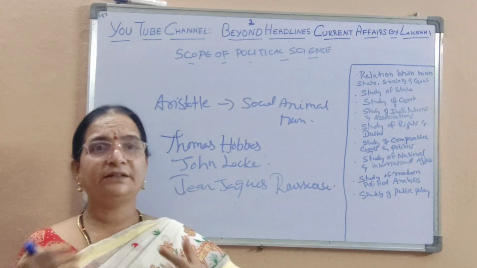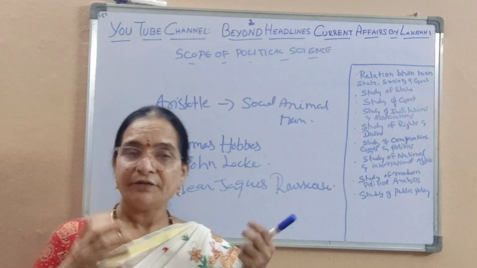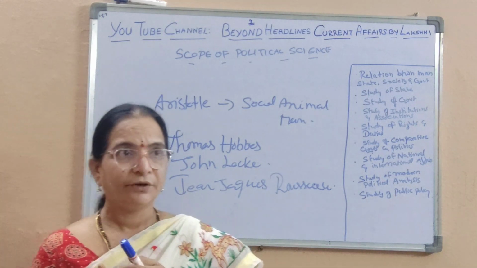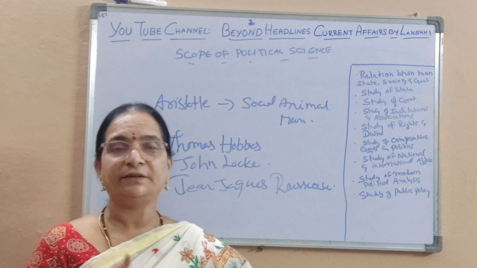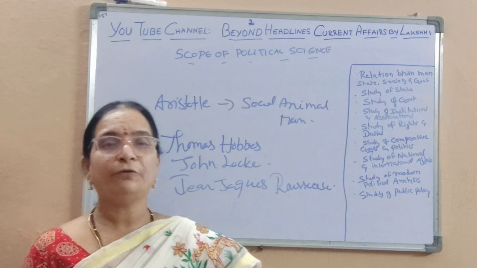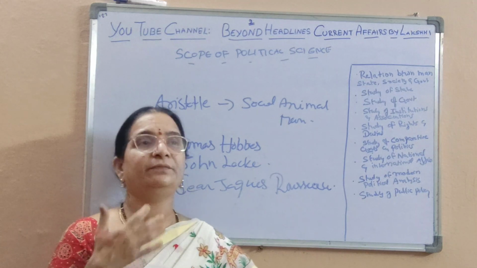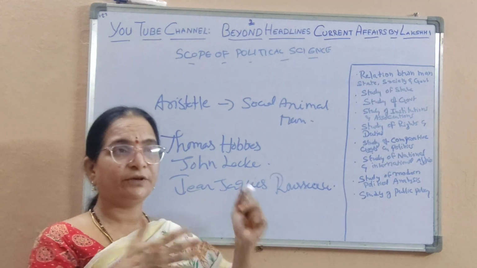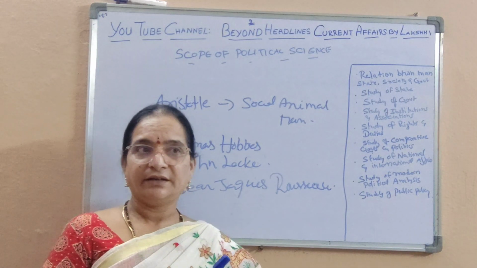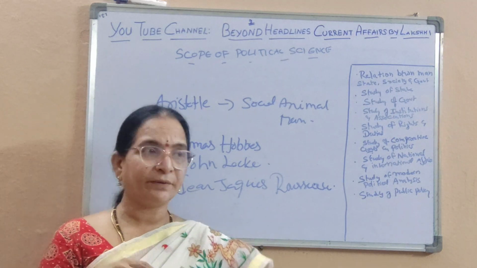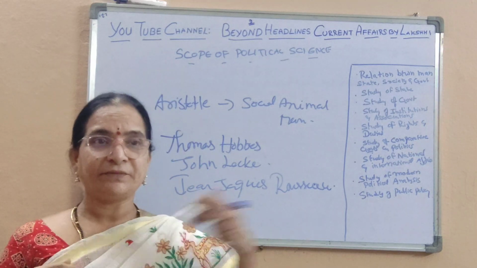That gives us a perspective of what's happening, what kind of policies the government is making, whether those policies are useful for the people, and if people find them detrimental to their progress, how they would react. That is the reason why we should study international and national affairs, and that's how political science throws light on those aspects, so that we, the students of political science, can understand them in a better way when compared to the general public.